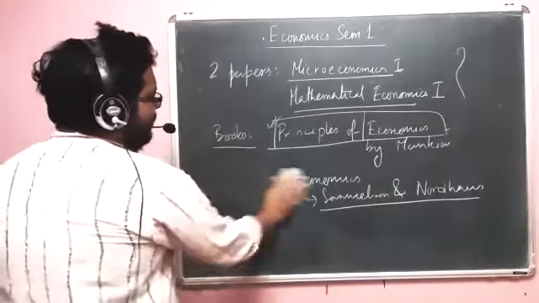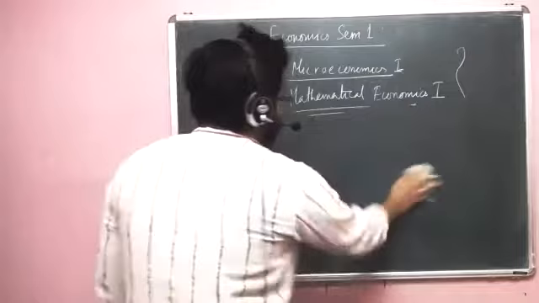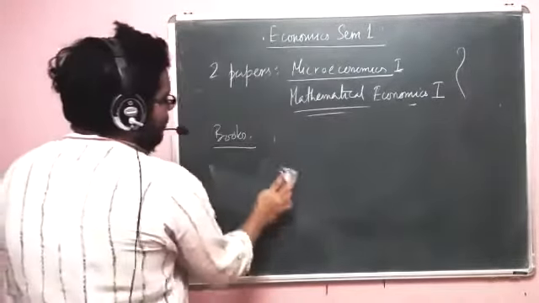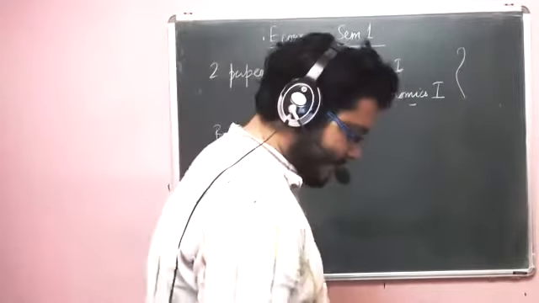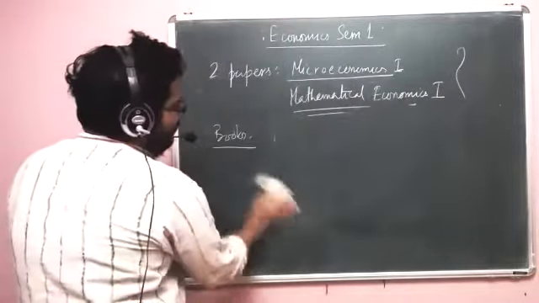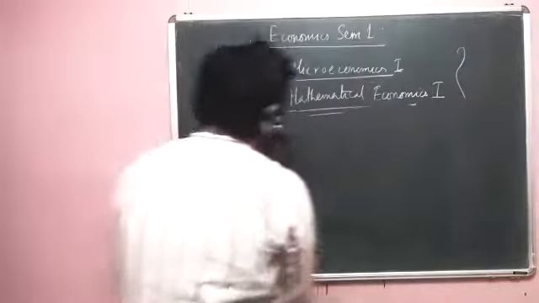Now, apart from this, there is one other kind of book that is needed. As I was saying, all the books that we have, these two books, are of introductory level.